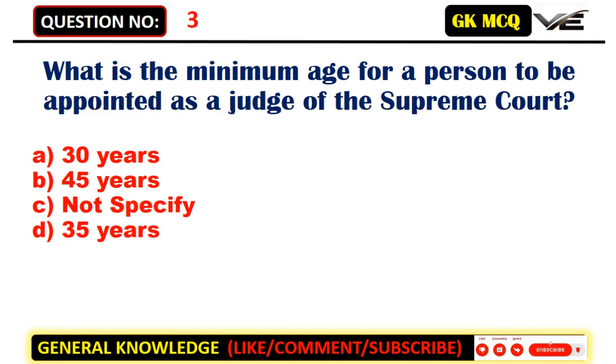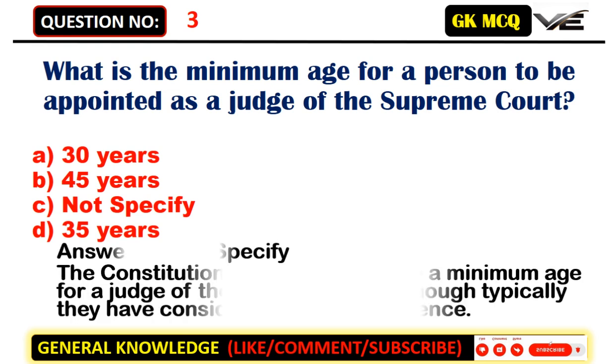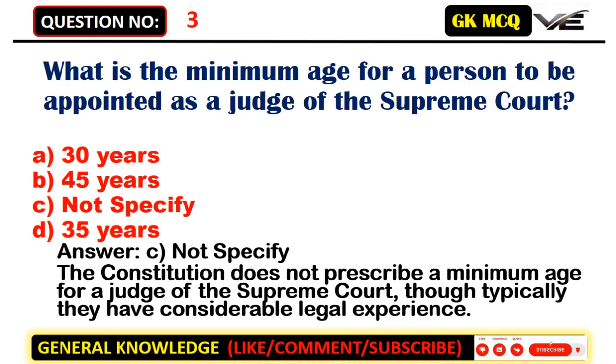What is the minimum age for a person to be appointed as a judge of the Supreme Court? A. 30 years. B. 45 years. C. Not specified. D. 35 years. Answer: C. Not specified. The Constitution does not prescribe a minimum age for a judge of the Supreme Court, though typically they have considerable legal experience.